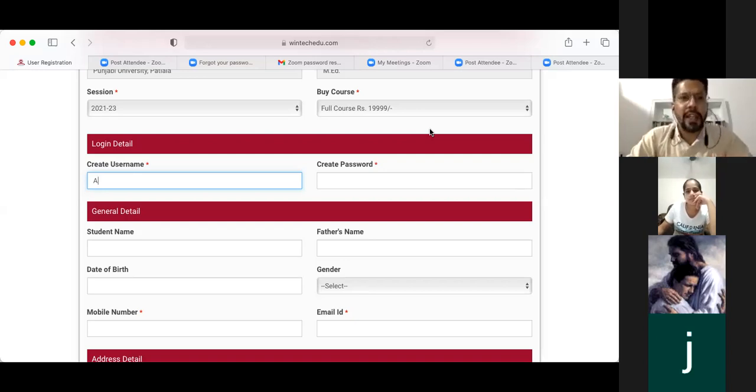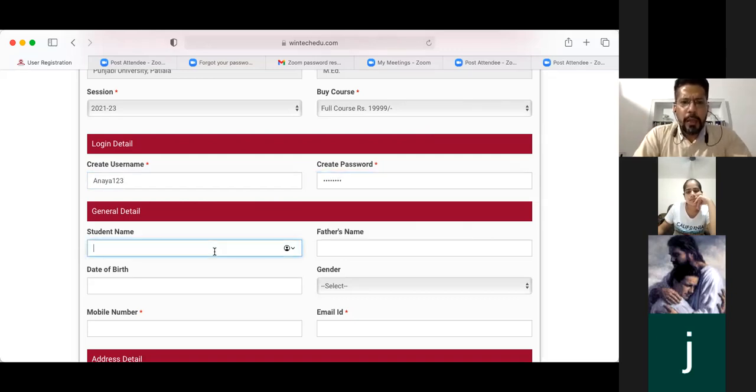Now coming back to login details, for example, I'm giving you a demo. I am putting here the name Anaya. Anaya, I'm creating a user ID, Anaya12. Fine. Anaya12 is a user ID, and the password I'm going to keep the same. Anaya123. So I'm creating the password Anaya123.